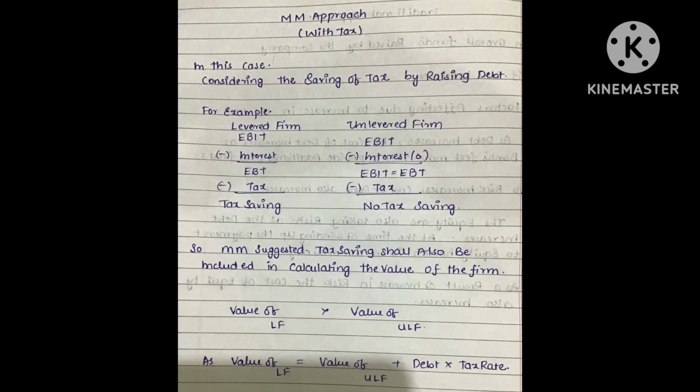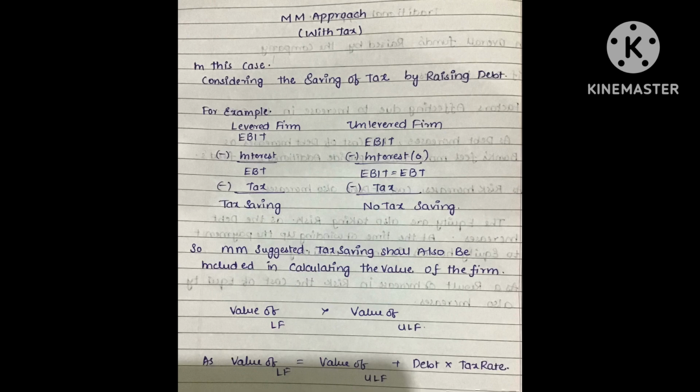In the Modigliani-Miller approach with tax, it considers the saving of tax by raising debt, and due to this, it suggests that tax saving shall also be included in calculating the value of the firm. It is the most practical of the approaches we have come across.